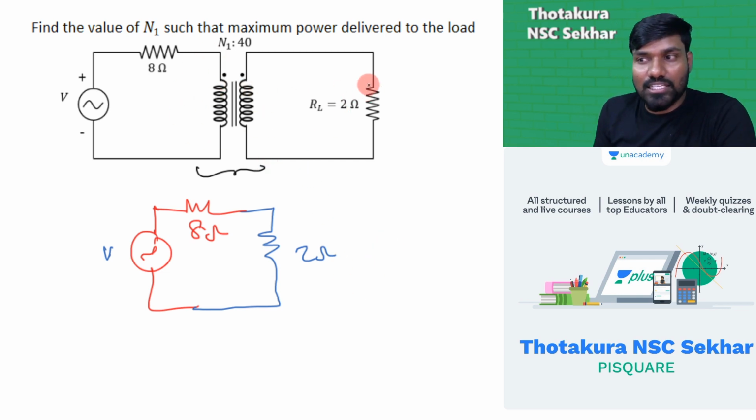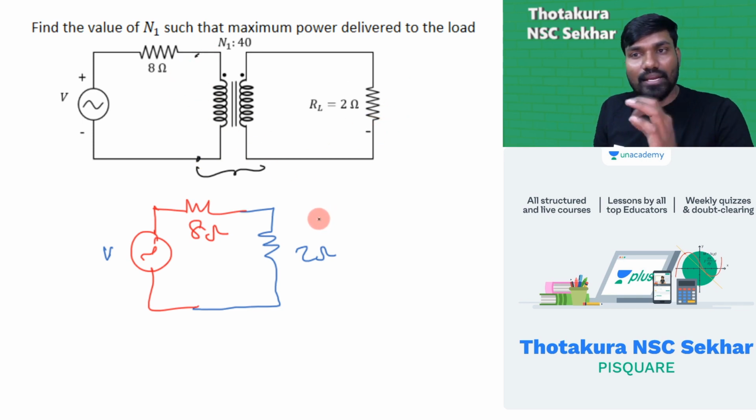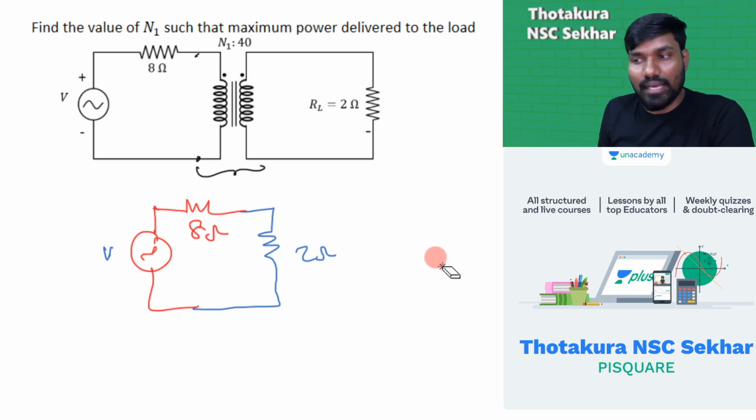Now if I place a transformer, though I have a 2 ohm resistor, onto the primary side it will appear as how much? 2 into (N1 by 40) whole square.